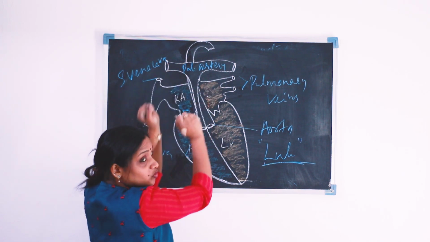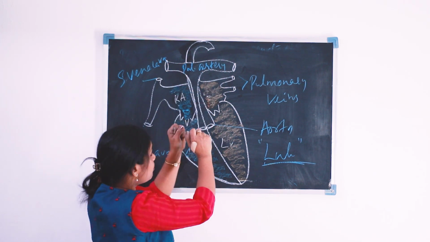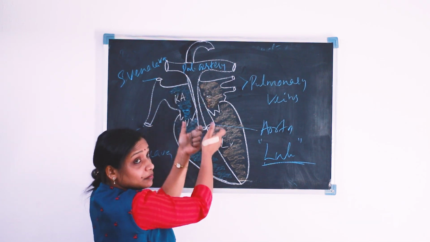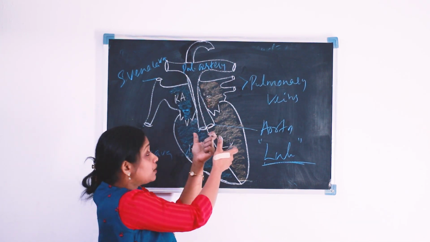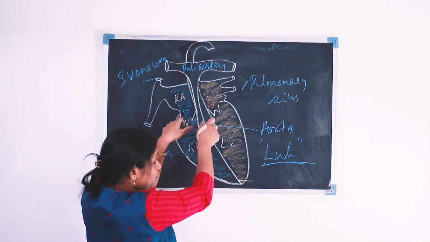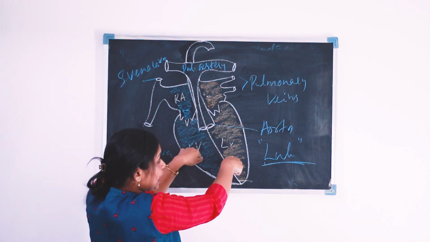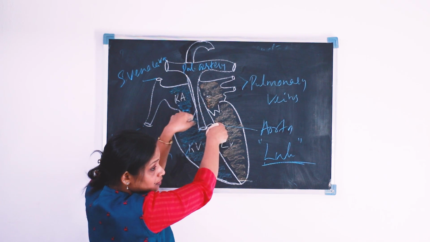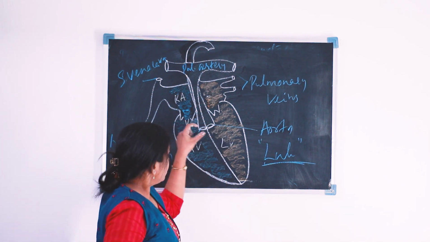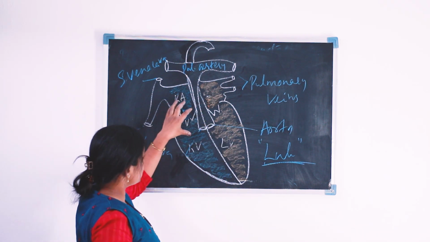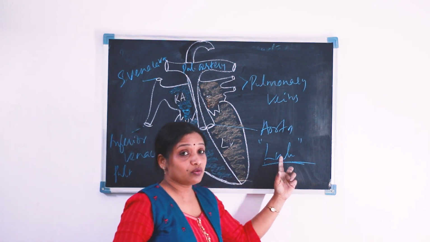Otherwise, it will go upwards. That may cause the regurgitation of blood or the back flow of the blood. To prevent the back flow, the chordae tendineae help. And the closure of these auriculoventricular valves makes the sound lub.